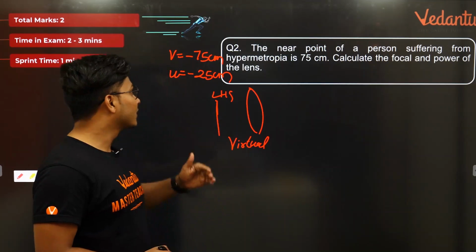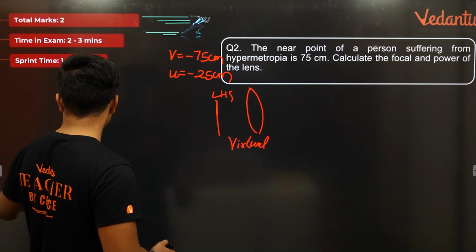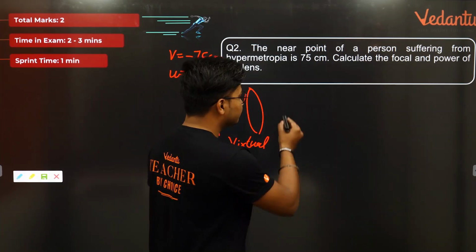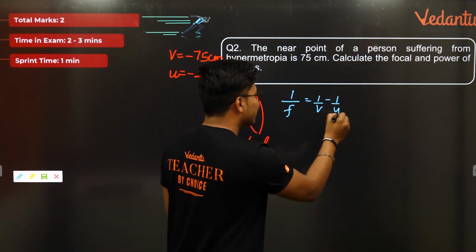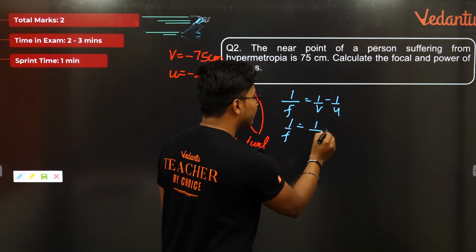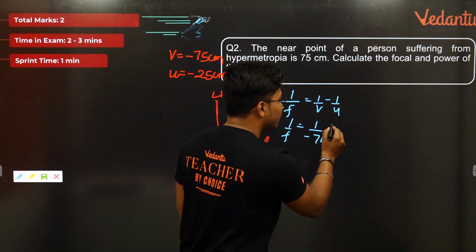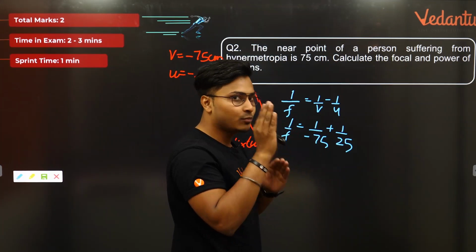Okay, now let us move forward, guys. Now we have U and V. We can proceed with our calculations. So we need to find out what is the power. So I'm pretty sure the power will be... focal length हम find कर लेते पहले. So it will be 1 by f is equal to 1 by v minus 1 by u. So 1 by f is equal to what is 1 by v? 1 by v stated 1 by minus 75, negative, negative, positive. So 1 by 25. ठीक है, minus 25 था, ये negative और negative cancel, positive हो चुका है.